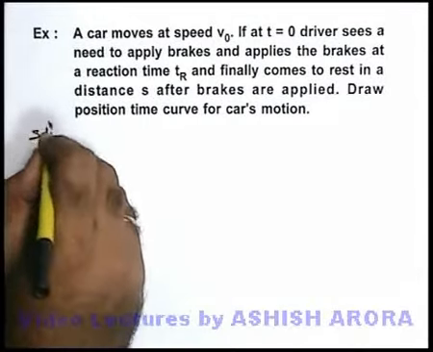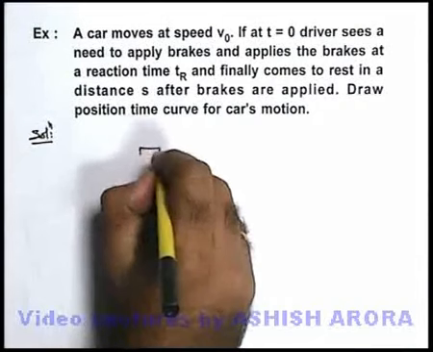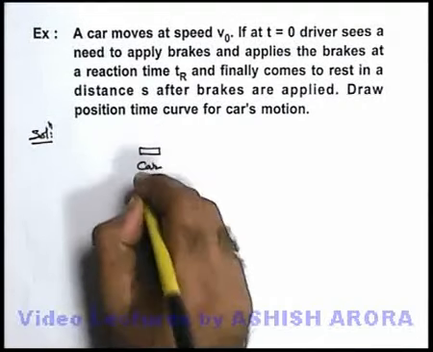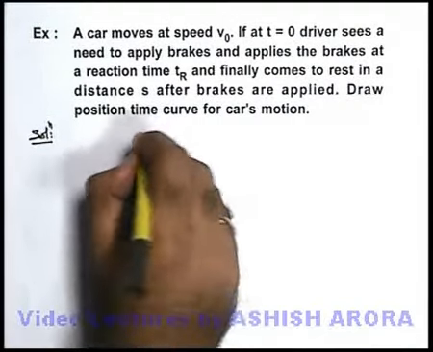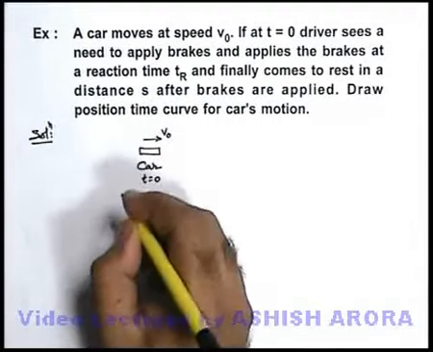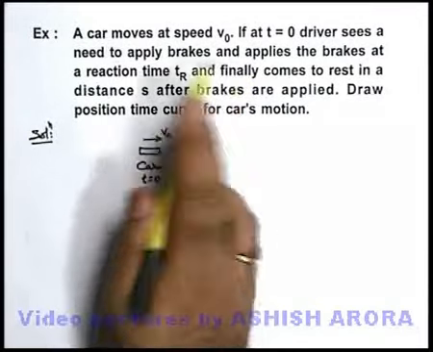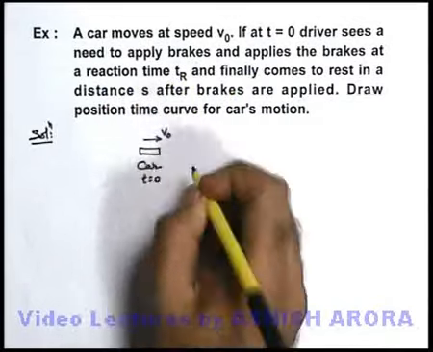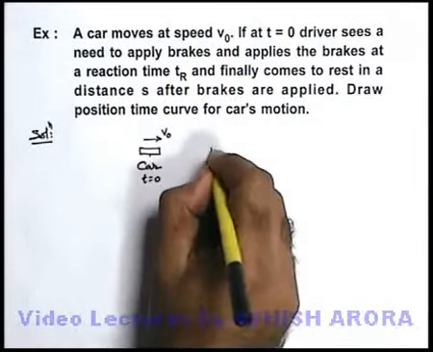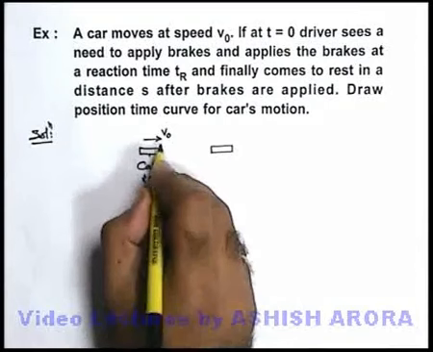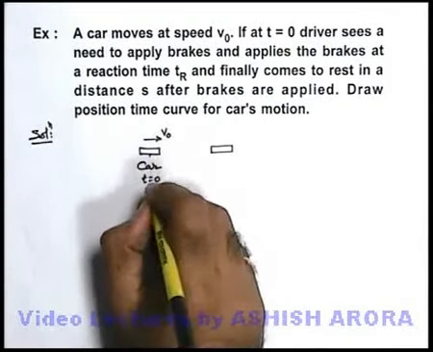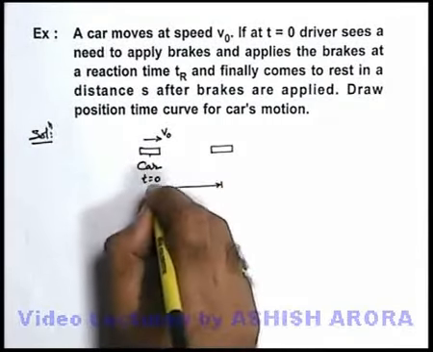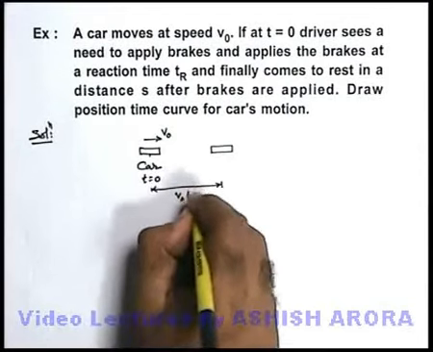Now in the solution, first we'll draw the realistic situation. So if this is the car, and at t equal to 0, the car was moving with a velocity v0, and the driver sees that he needs to apply the brake. So up to the reaction time, the car will travel at a uniform speed v0. So the car will travel a distance equal to v0 into tr.